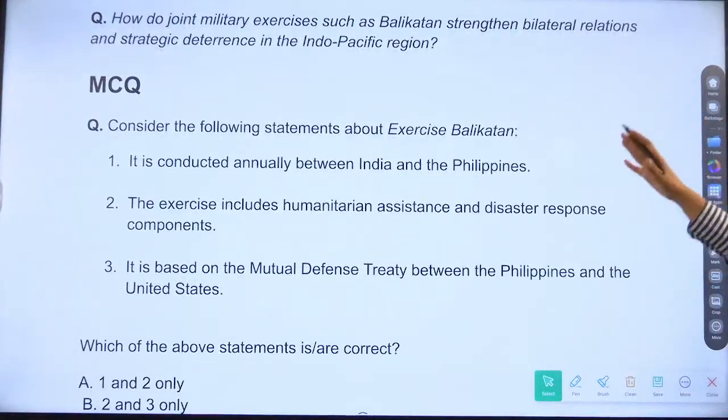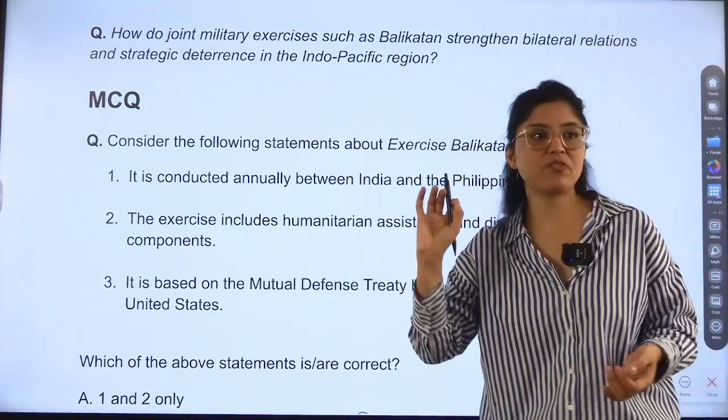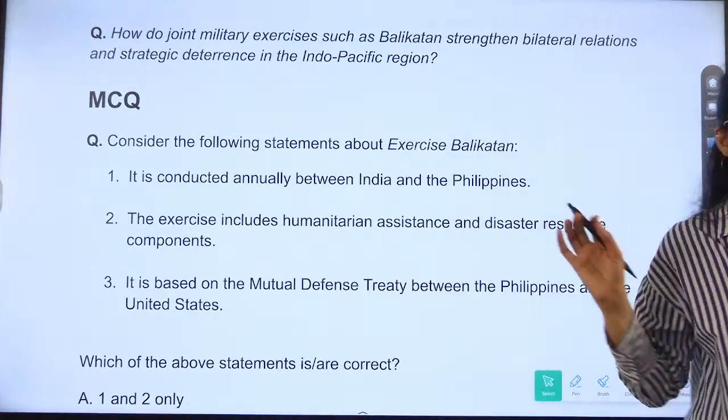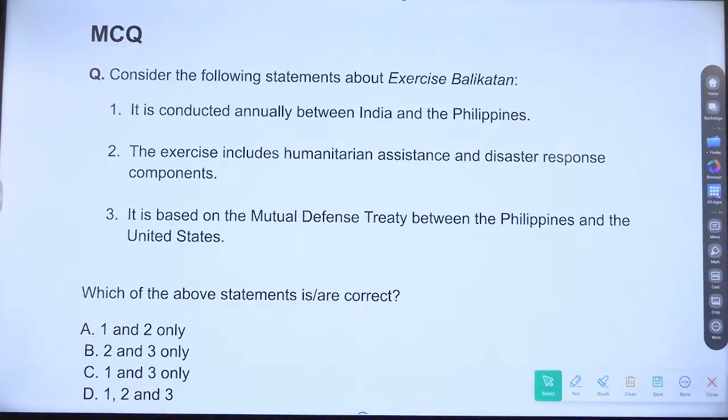Now, how are these exercises strengthening the bilateral relations and strategic deterrence in Indo-Pacific region? Simple question. Okay. Now the answer for this question is D, 1 to 3.